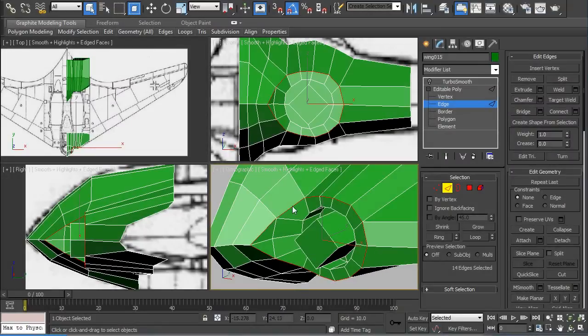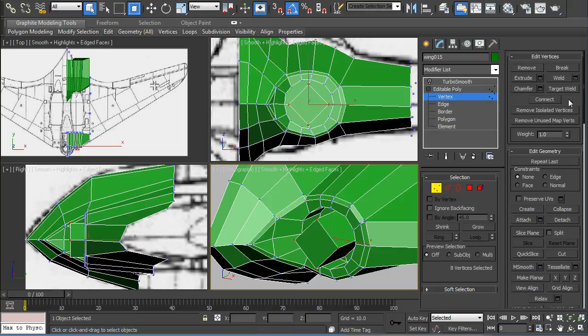Select the edge loop for the front of the engine, and we'll chamfer it at about 0.1, and then you've got these little triangles you've got to fix, because in TurboSmooth they won't subdivide properly.